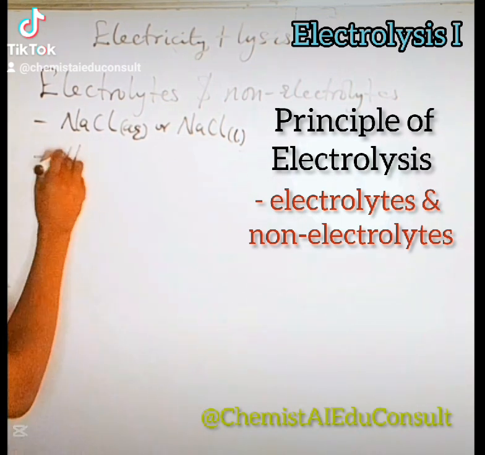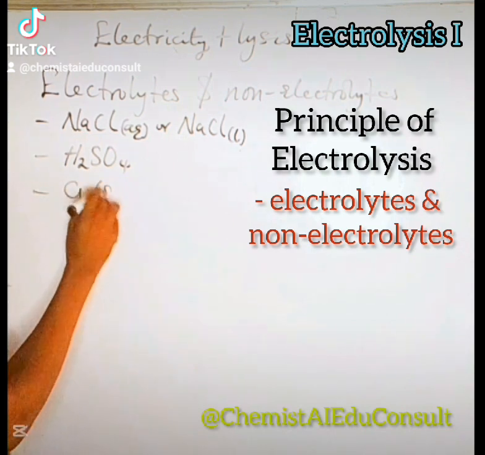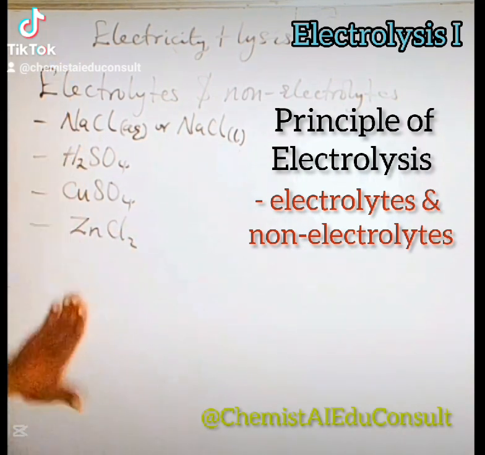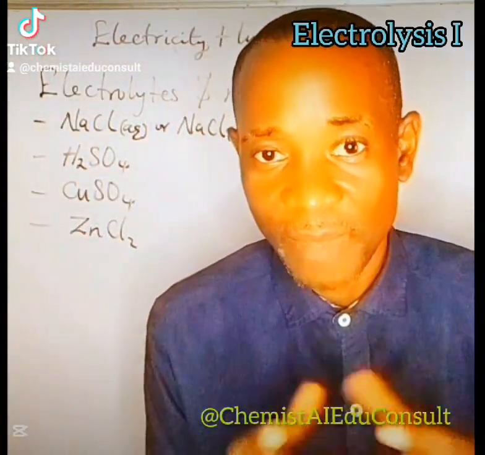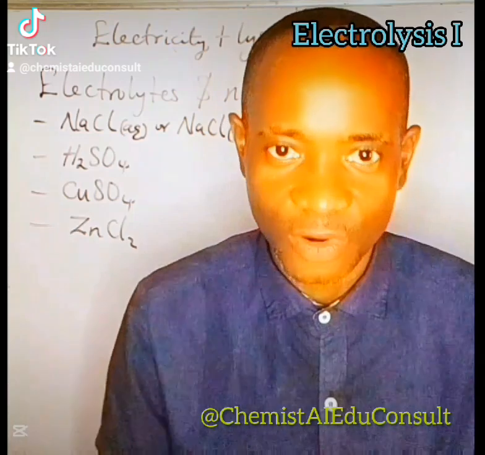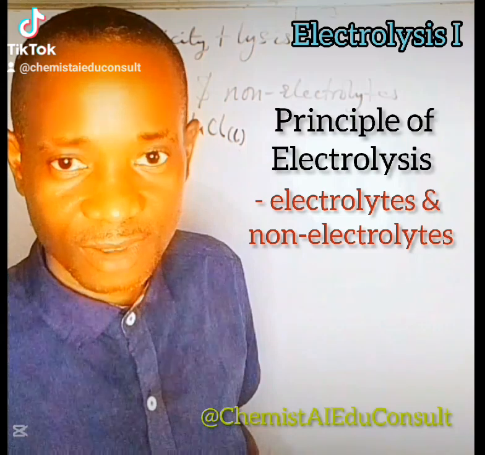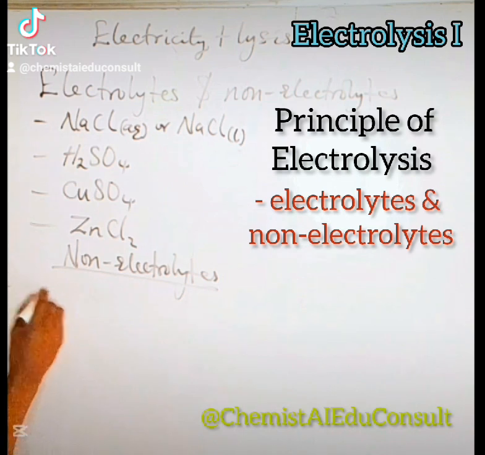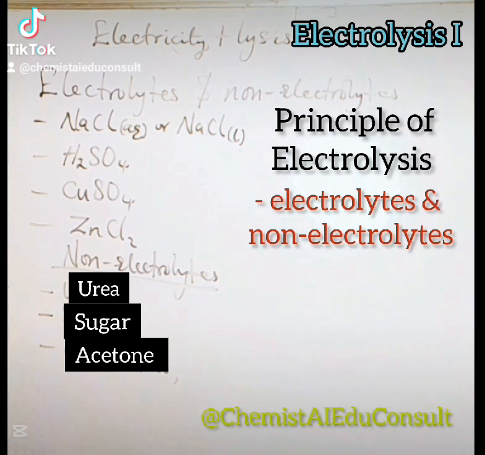Another example is tetraoxosulfate 6 acid. We also have copper 2 tetraoxosulfate 6, zinc chloride. All these are electrolytes because they conduct electricity when melted or when in solution form. Non-electrolytes are mainly covalent compounds, but mostly they don't conduct electricity. Examples: urea, sugar is non-electrolyte, etc.